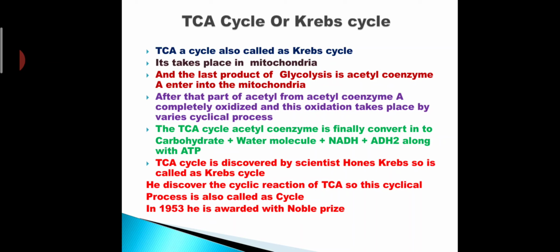TCA cycle was discovered by the scientist Hans Krebs. That is why TCA cycle is also said to be the Krebs cycle. He discovered the cyclic reaction of TCA, and in 1953 he was awarded the Nobel Prize for his discovery.